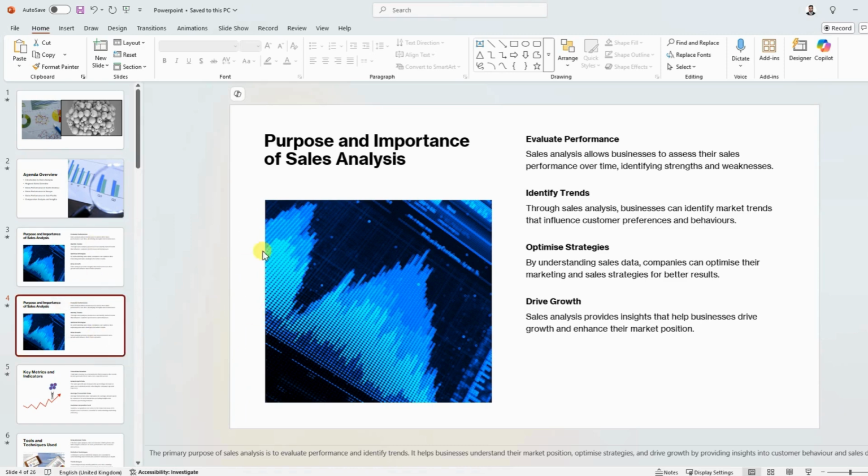So this was a quick tutorial about inserting a slide, deleting a slide, and the shortcut to duplicate a slide as well.